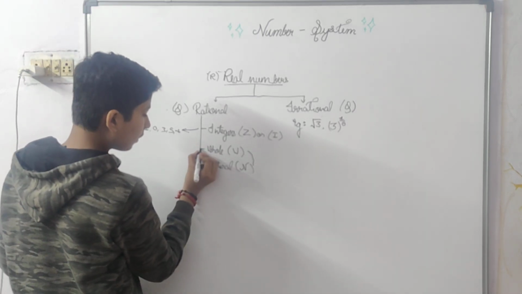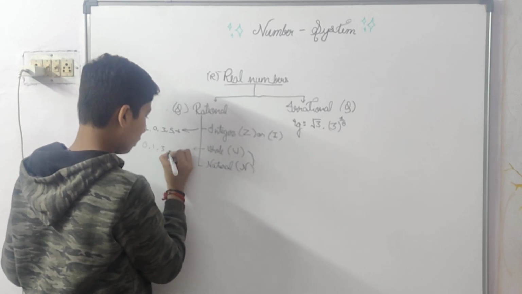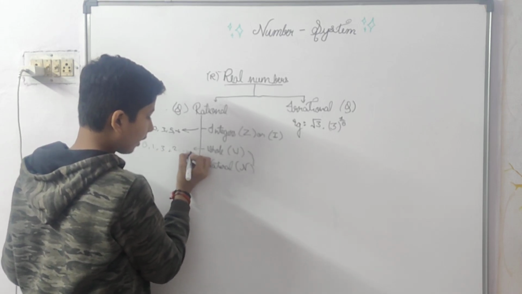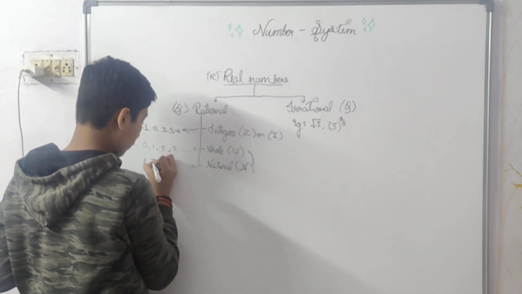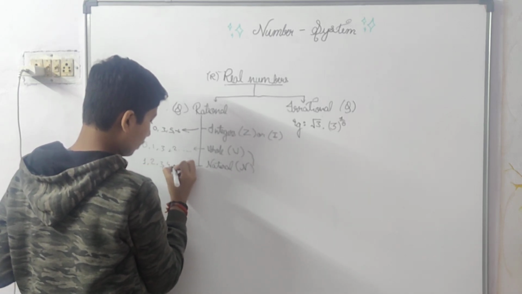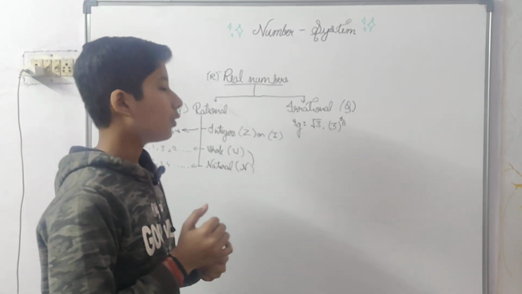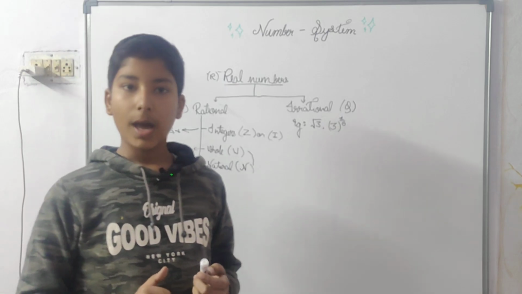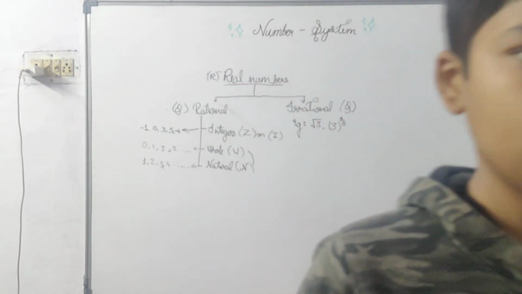Now whole numbers: 0, 1, 3, 2 and etc. Now the natural numbers: 1, 2, 3, 4 and further continuing. Okay, so I have told you the examples. Now I will tell you what are the other types.